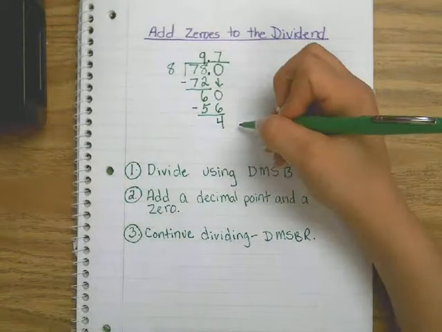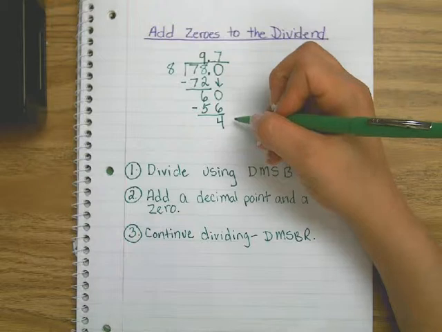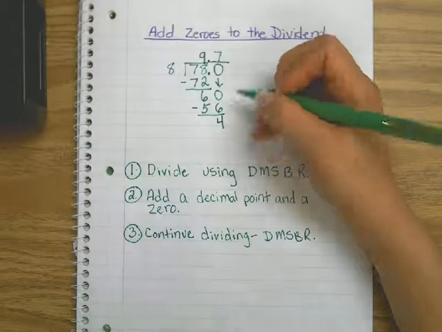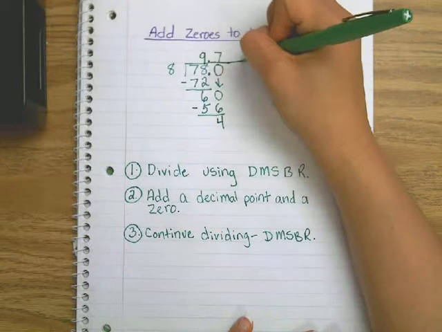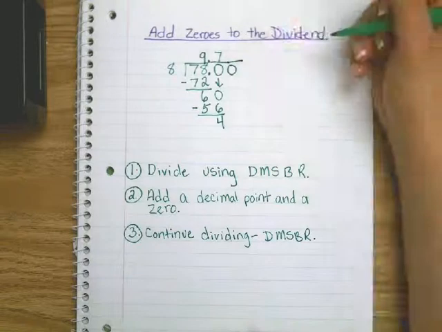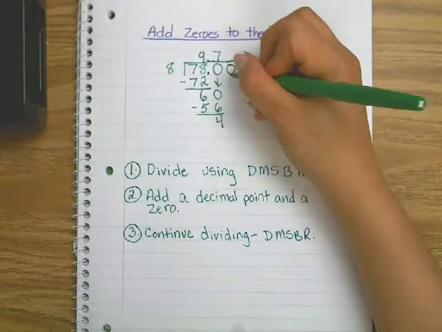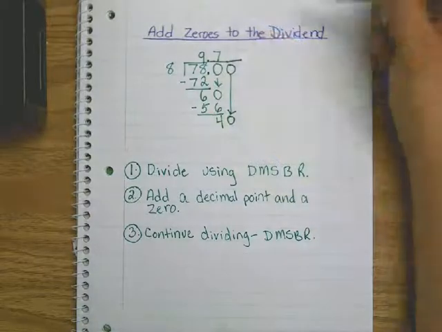What do I need to do? Right, we keep adding zeros. So I'm going to extend my dividend, add another 0. I'm going to bring it down. Does 8 go into 40? Yes.